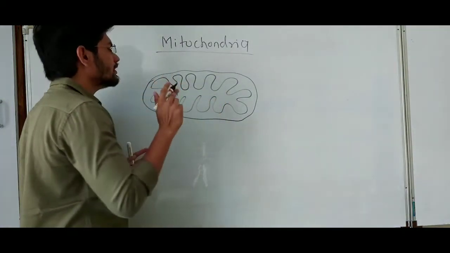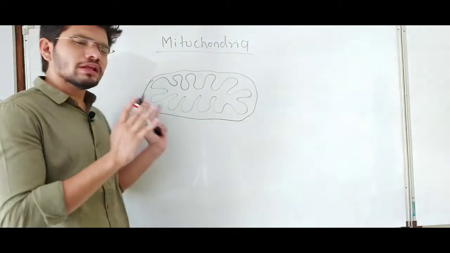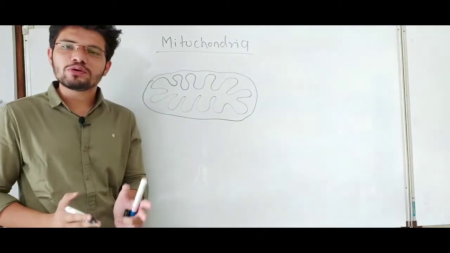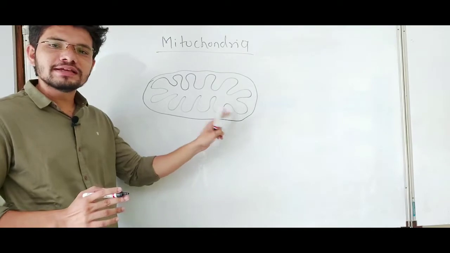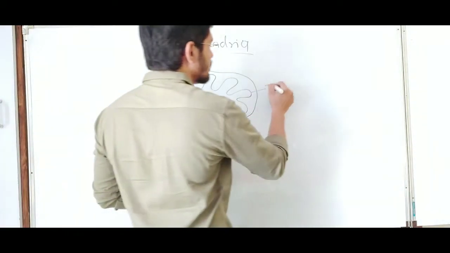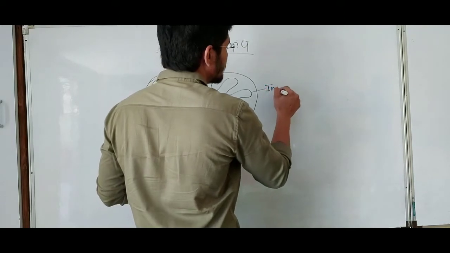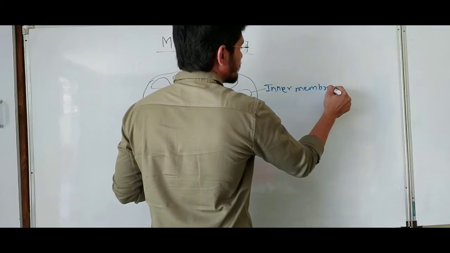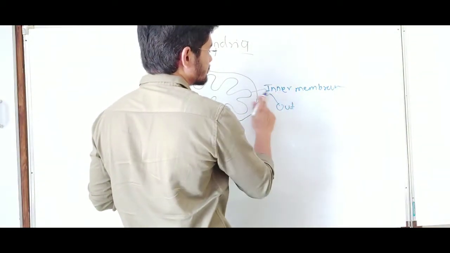My drawing is not very good, so I am sorry about that, but this is a similar and simple structure of the mitochondria. This is the outer membrane and this is the inner membrane.